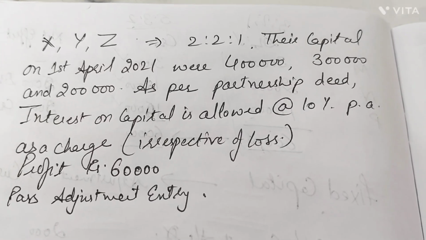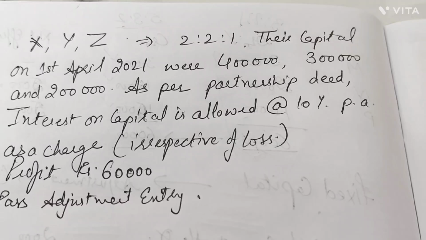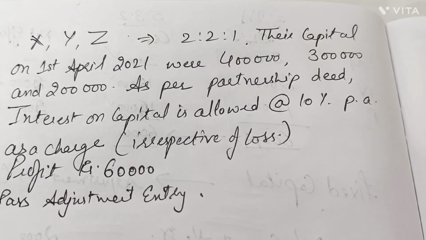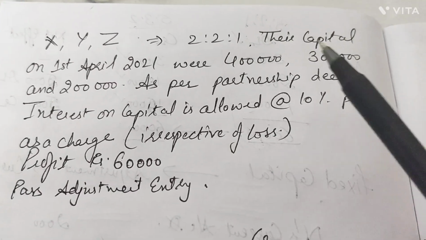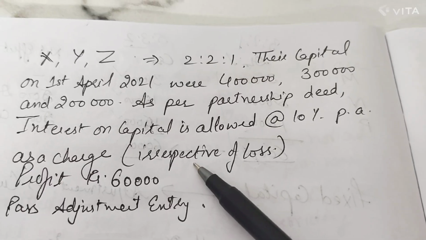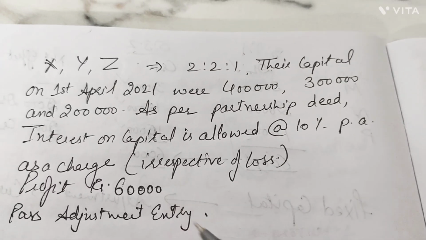Hello friends, there is a question in front of us again relating to past adjustment entry. So here X, Y, Z are the partners, 2:2:1 is their profit sharing ratio, capital balances are given 4 lakh, 3 lakh, 2 lakh. As per the partnership deed, IOC is to be provided even if there is a loss and it is to be treated as a charge. The profit is given to us 60,000.